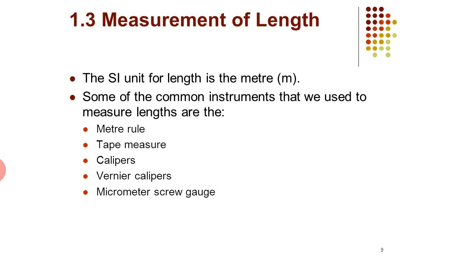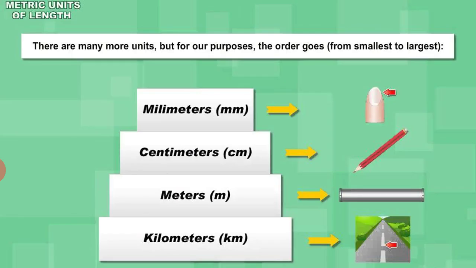Very small lengths are measured in micrometers and nanometers. 1 meter is equal to 1 lakh micrometers, and so on. Instruments used to measure length are meter rule, measuring tape, parallax calipers and vernier calipers.